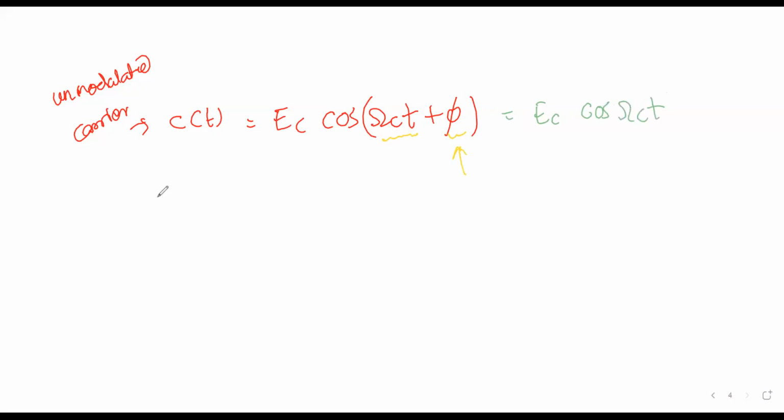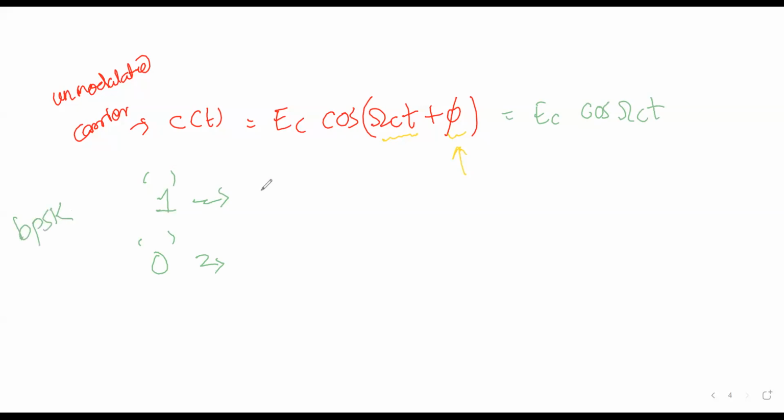Now, when binary 1 is coming as input, this carrier gets changed to what? And when binary 0 is coming, this carrier gets changed to what? That is what we do in BPSK, binary phase shift keying.